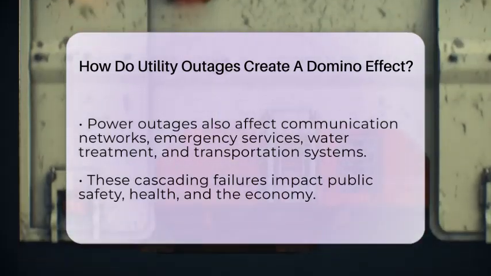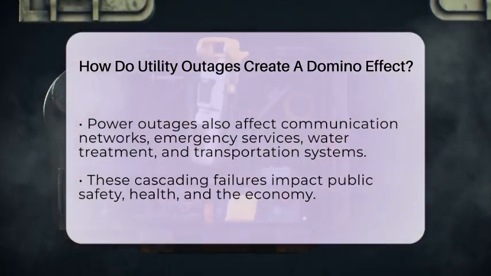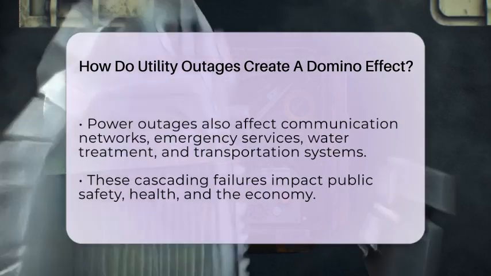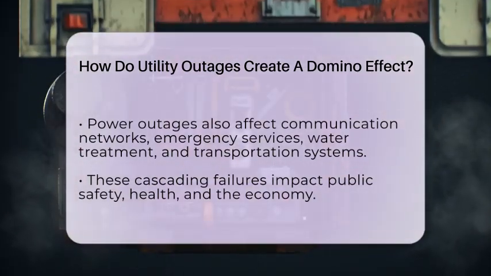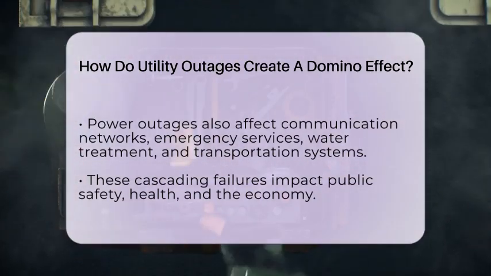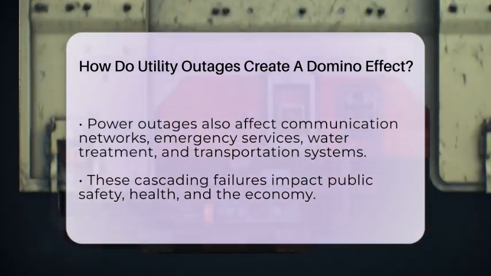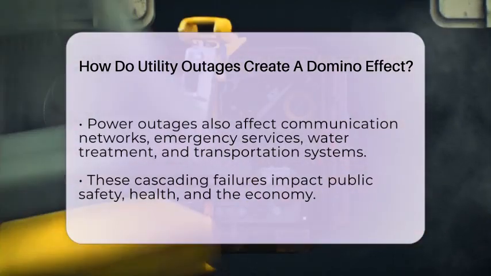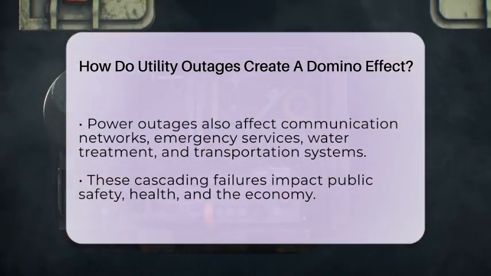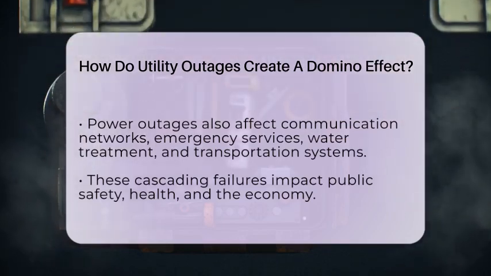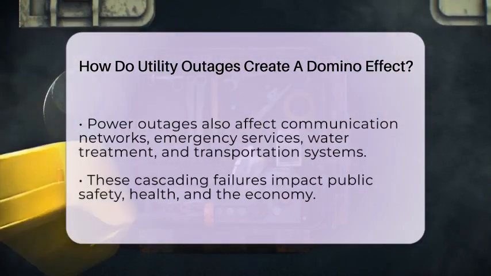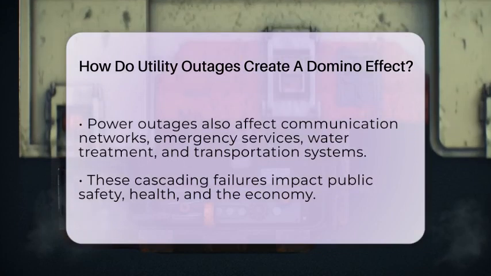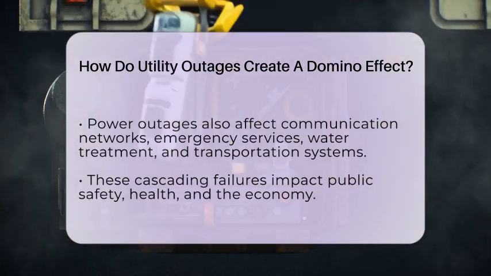But the domino effect isn't limited to electricity. When power goes out, communication networks like internet and phone services also stop working. Emergency response becomes harder, water treatment plants may fail, and transportation systems like traffic lights and trains can shut down. This creates a ripple effect that impacts public safety, health, and the economy.